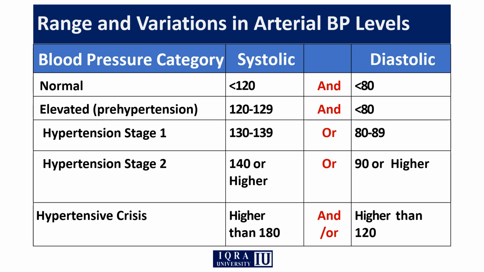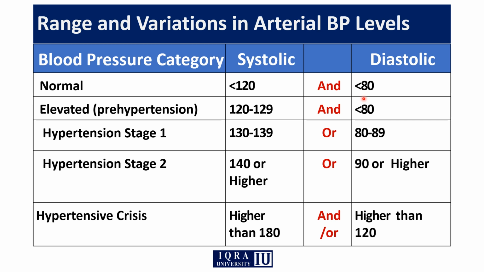According to the American Society of Cardiology or Hypertension, there are different stages of hypertension or normal blood pressure values. First of all, there is the normal blood pressure. Normal blood pressure means a systolic pressure less than 120 and a diastolic pressure less than 80 millimeters of mercury. Secondly, elevated or prehypertension blood pressure, where the systolic blood pressure is between 120 and 129. If the systolic blood pressure is in this range, the individual falls in the prehypertension category, and the diastolic blood pressure will be below 80 millimeters of mercury.